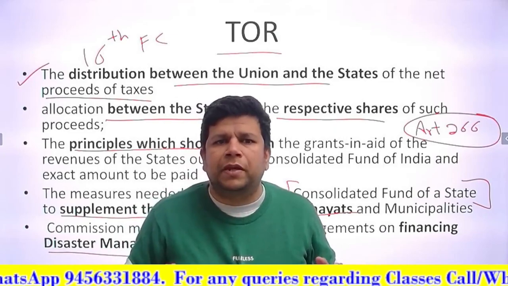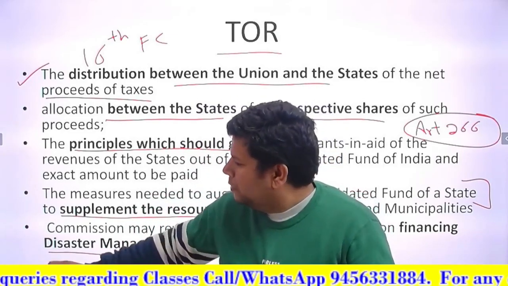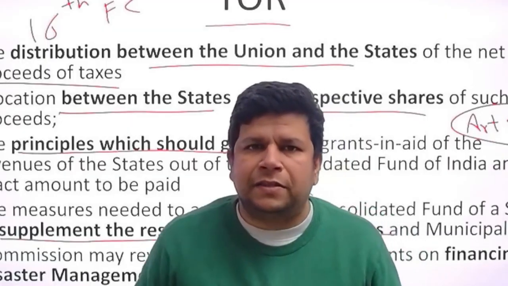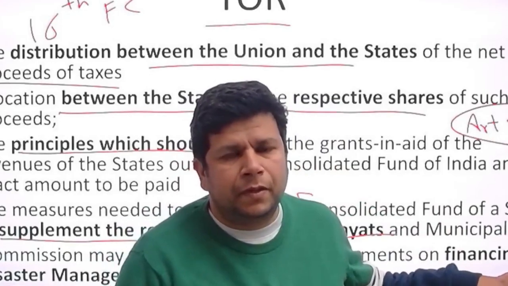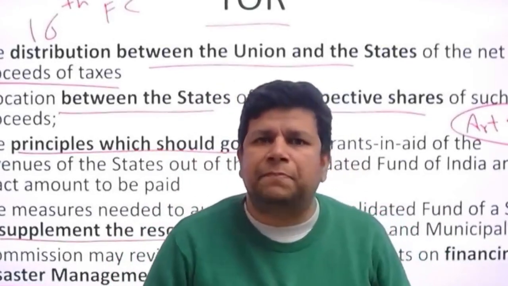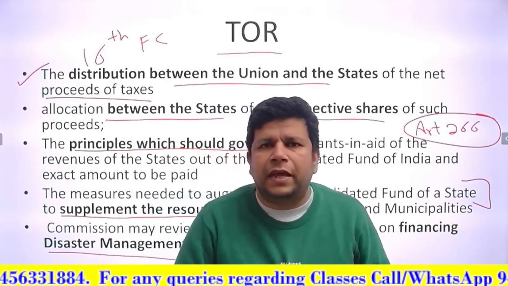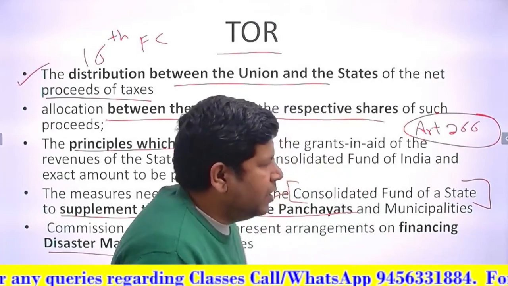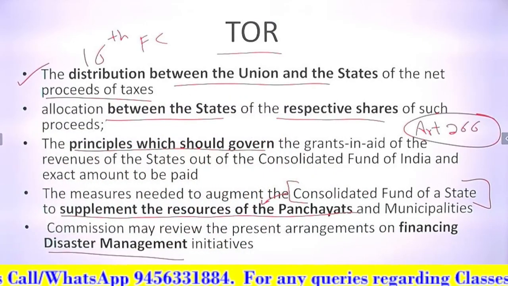Obviously so much money would have been spent, and that money comes from where? Disaster management financing. So it also has to look, and with time, it is speculated, with global warming and everything, perhaps the cost of disaster management will also increase. So they have to get the money somewhere. So the 16th Finance Commission will also look into this.